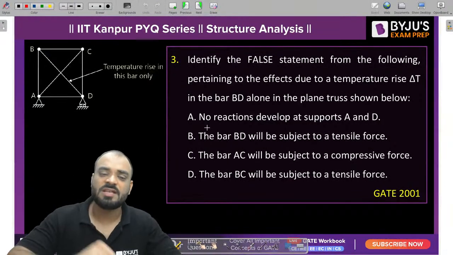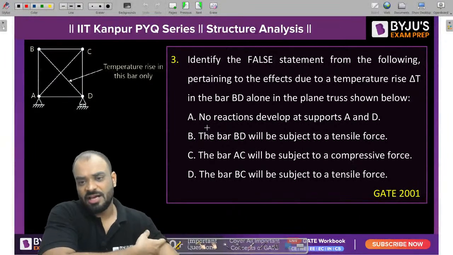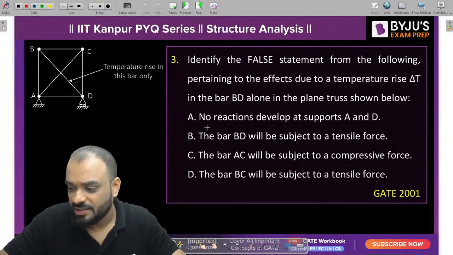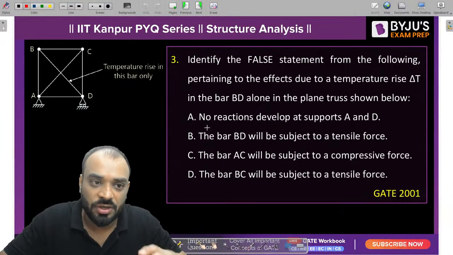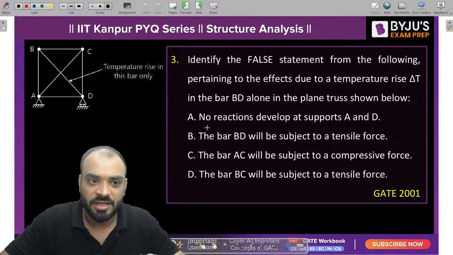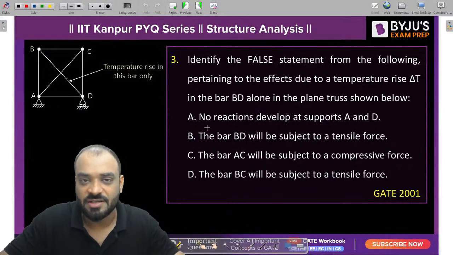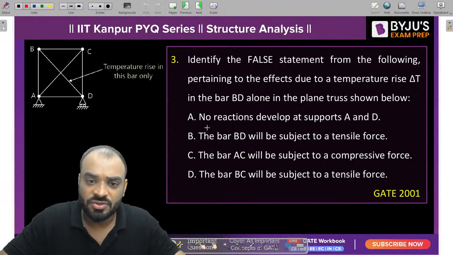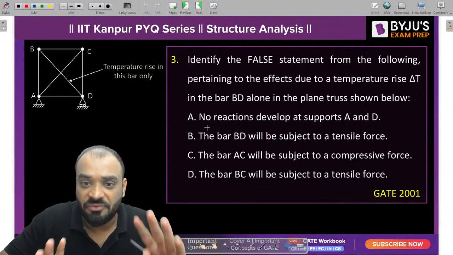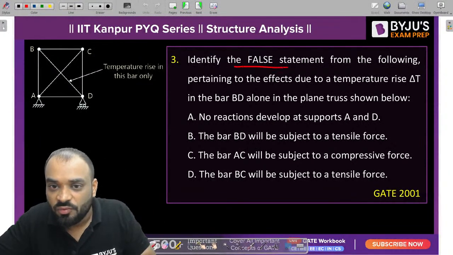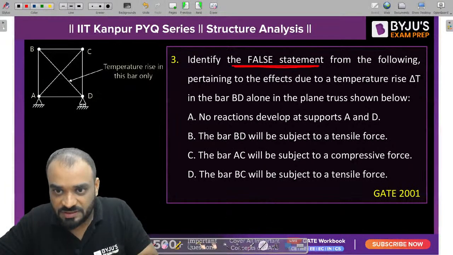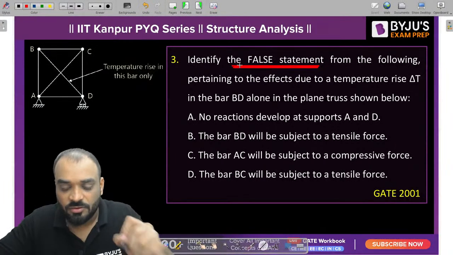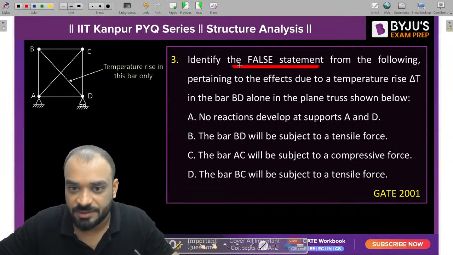Now this question is based upon the theory part, and I think all of you are able to give the answer correctly. So please read the question first and try to understand what type of force will develop in the different type of member which is present in the structure. It is basically a truss. So tell me guys, which of the following statement is a false statement? We need to find the false statement.